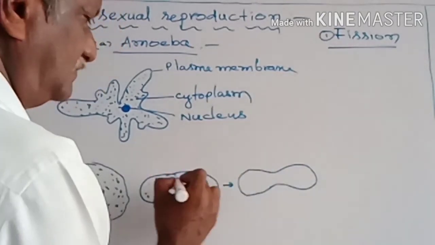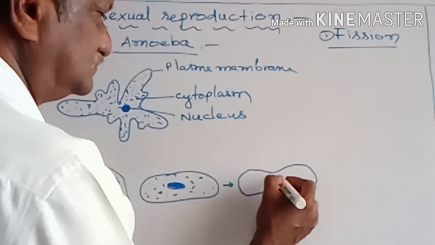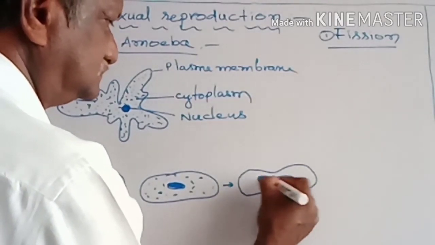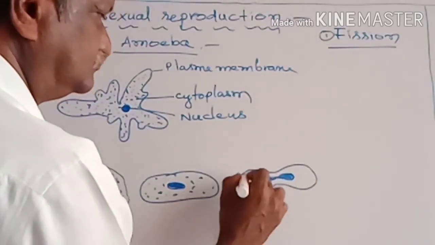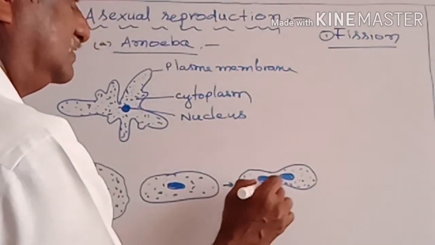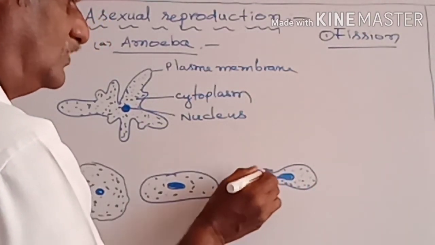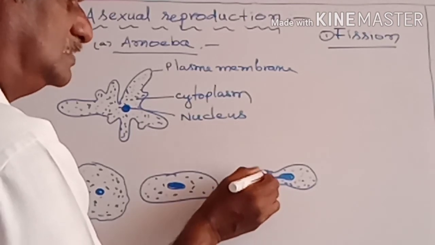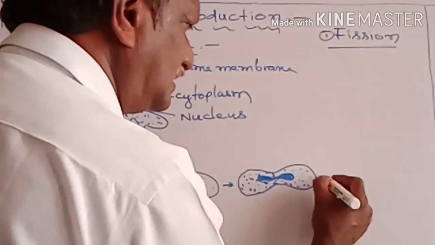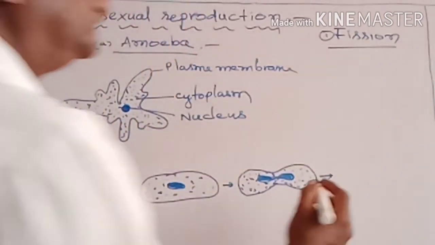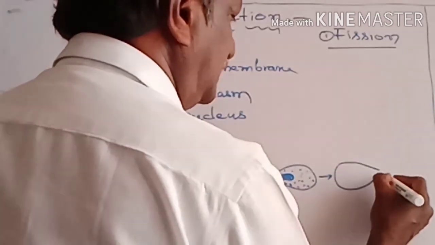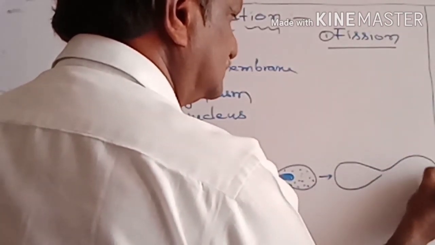Whenever the elongation is prolonged, the middle portion of the body becomes thin. If the elongation extends some more, the middle part of the amoeba is thinned some more.